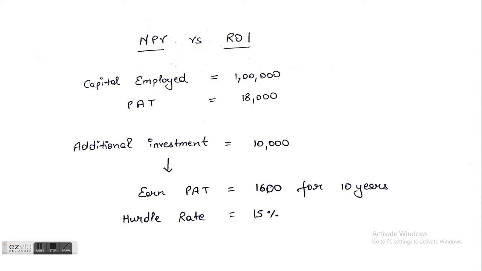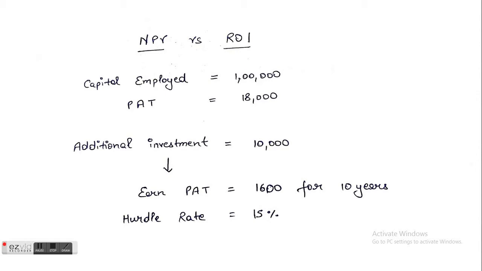Just so that we are clear, the hurdle rate is the rate that the company should at the minimum earn from any project it invests in, because that is the minimum rate which it can either earn with the existing opportunities or it is the rate at which the funds are available in the market. Let's now look at the NPV approach to decide what is to be done with the project.